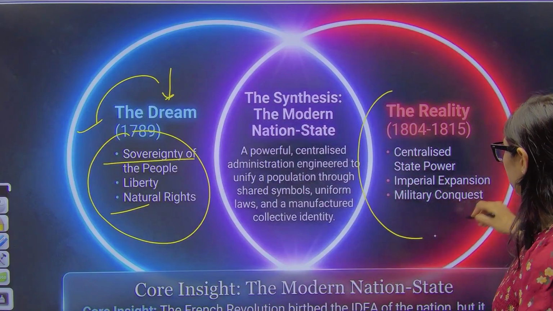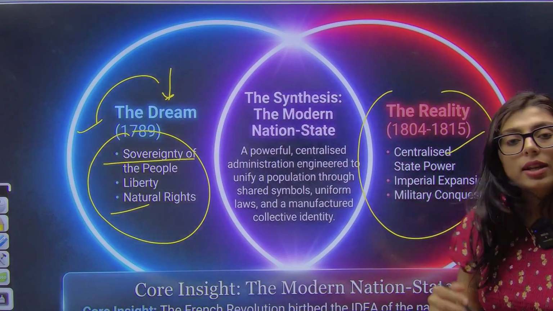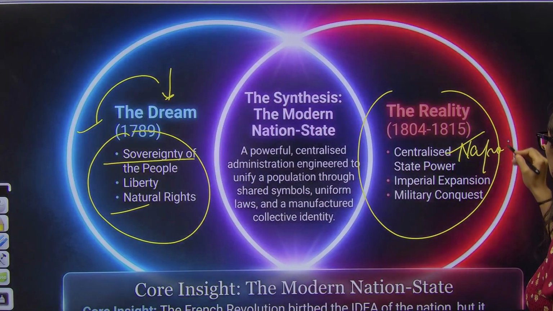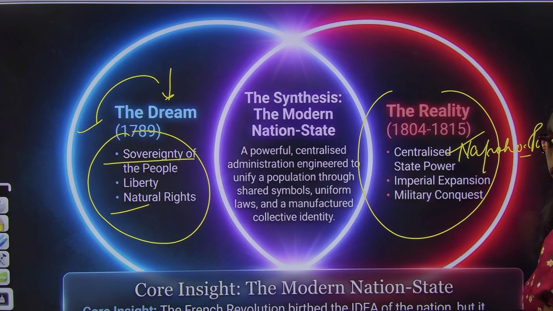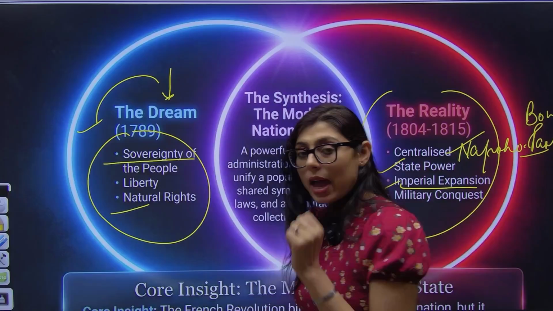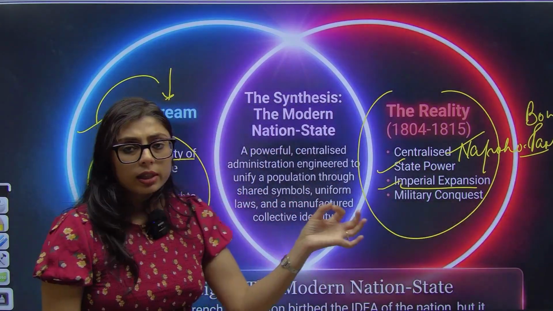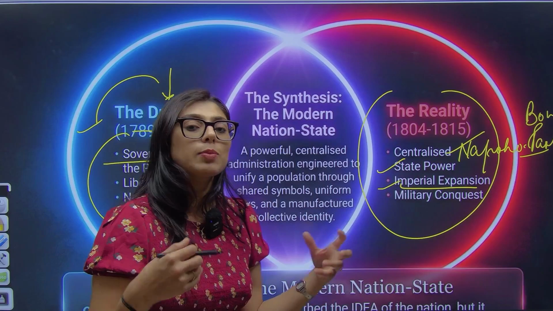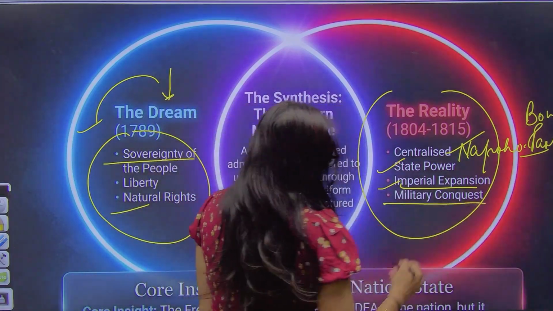The reality. What was the reality? Centralized power. What was the centralized power? Napoleon Bonaparte. He took all the powers in his hands. Right? State power, imperial expansion, that means conquest and expansion. As I said, those people thought that these French armies are bringing so many good things to them. But they were conquering. It was despotic rule. Military conquest.